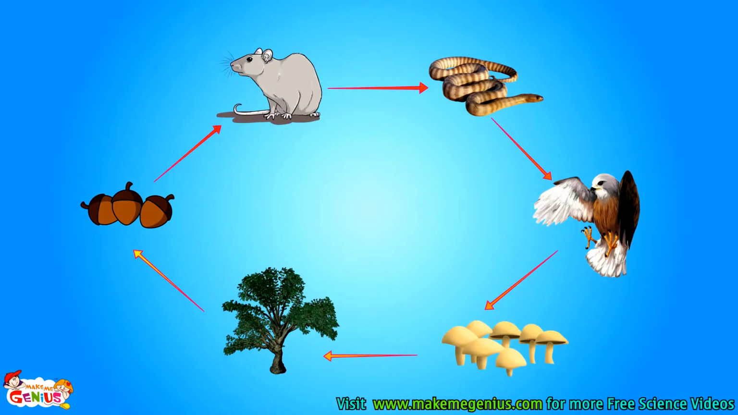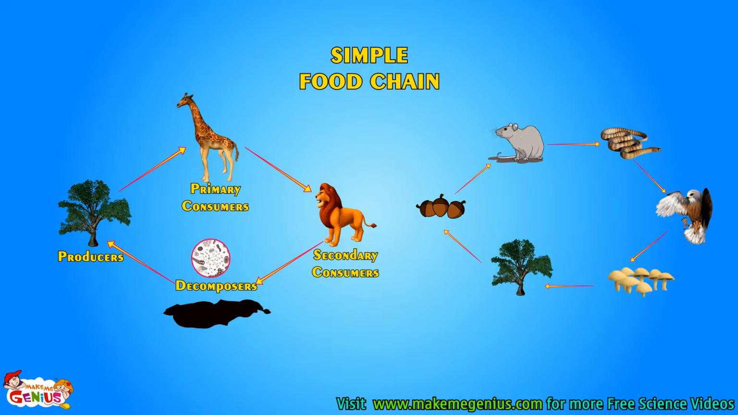Let us see another food chain. Here, rat eats acorn fruit, which comes from plant, and snake eats rat. Eagle eats rat. Eagle dies. It gets decomposed, and plants use decomposed nutrients to produce fruit. The food chains which we saw, which have one producer, one primary consumer, and one secondary consumer, are called simple food chains. Actually, life is not so simple.